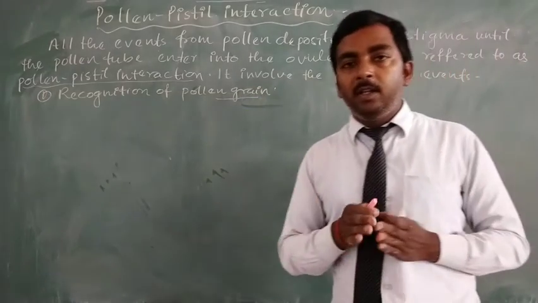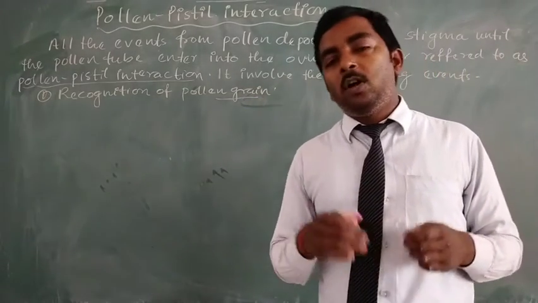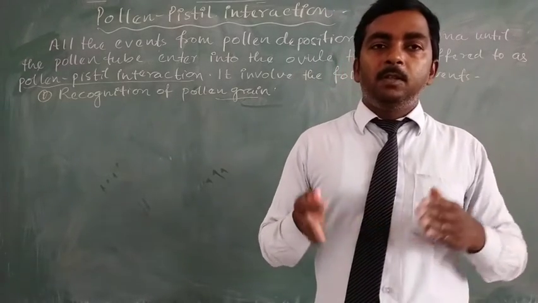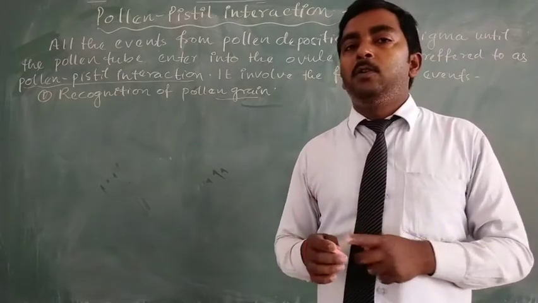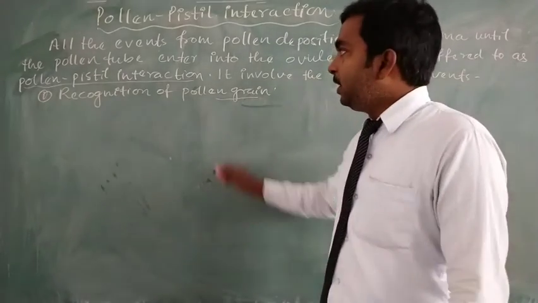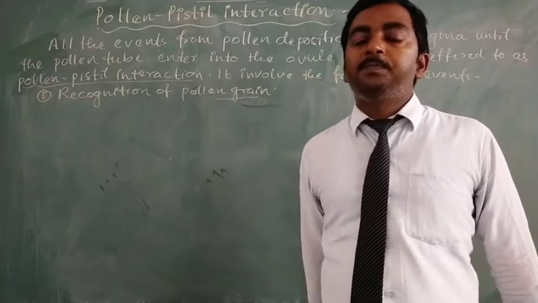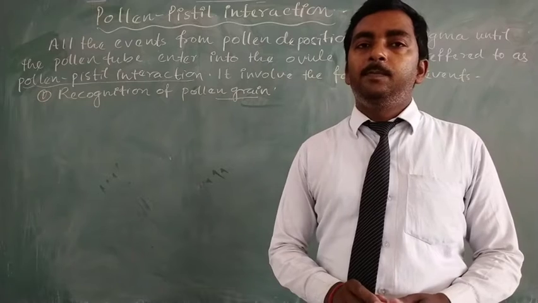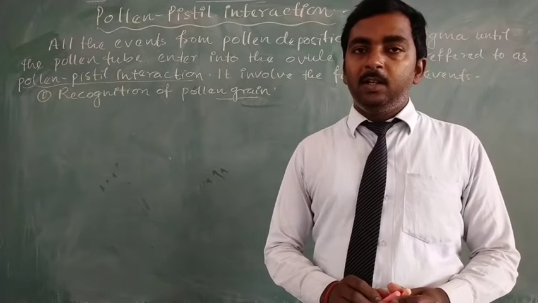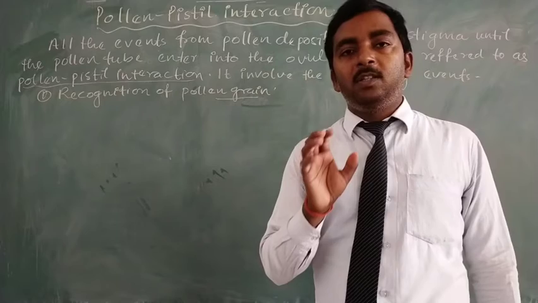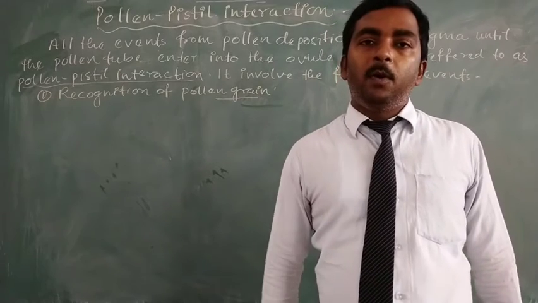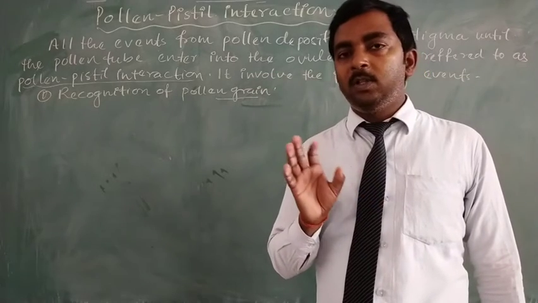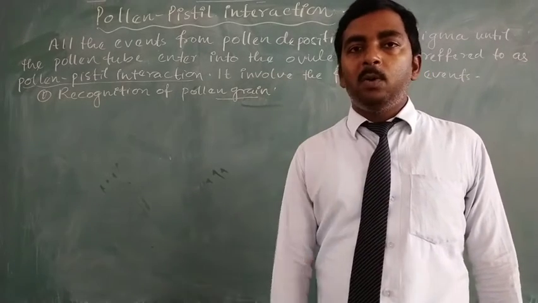That is, whether the pollen grain is of the same species or a different species, or of the same flower or a different flower. So this recognition process takes place on the surface of stigma. And why is the recognition essential? Recognition is essential to match the species of the pollen grain, because pollination is of two types on the basis of wrong or right type of pollen grain.